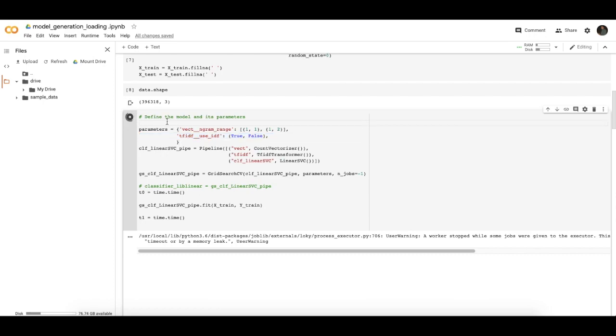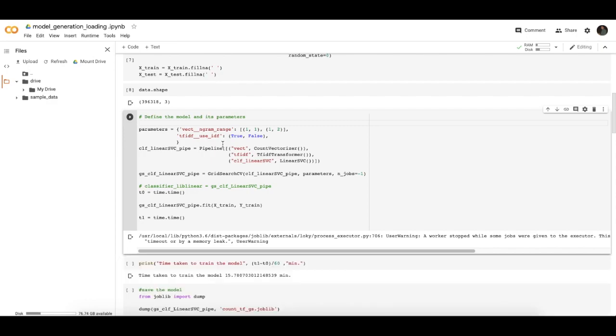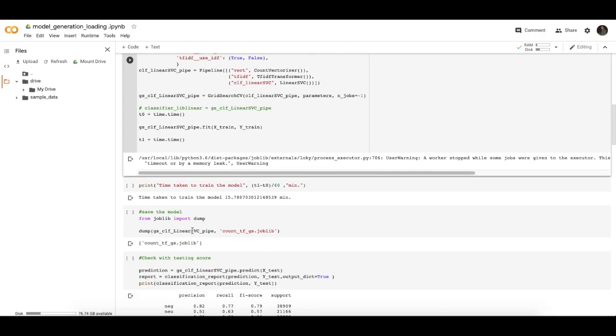I'm skipping this part of a few minutes because it takes too long to train. It's about 15 to 16 minutes to train the model, so I'm skipping the video until then. Once this model is trained, I will be back. Now, as you see, my model is trained.